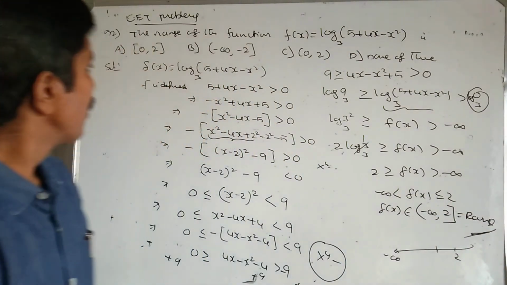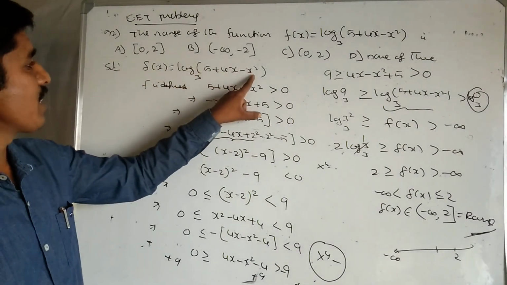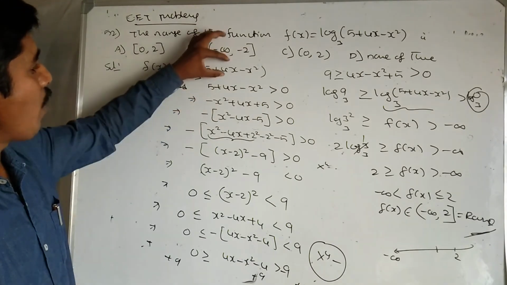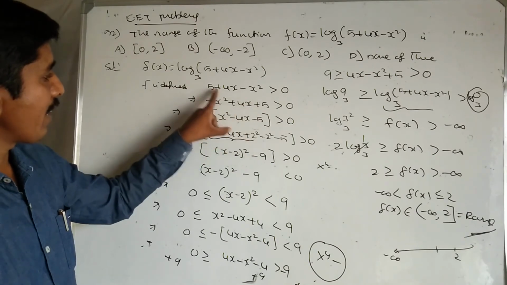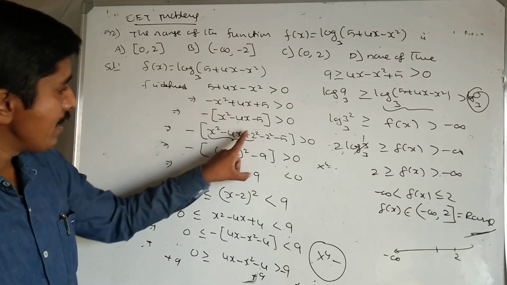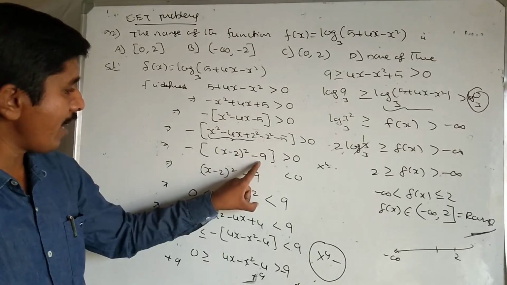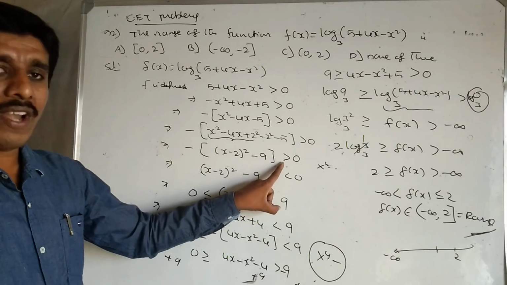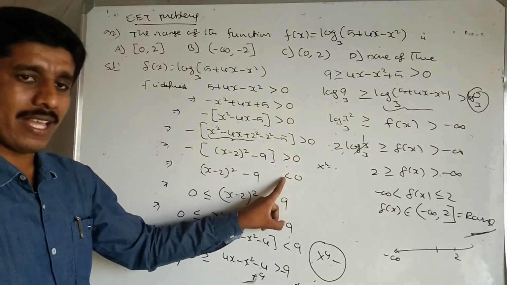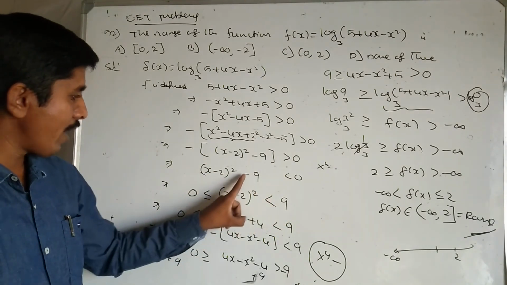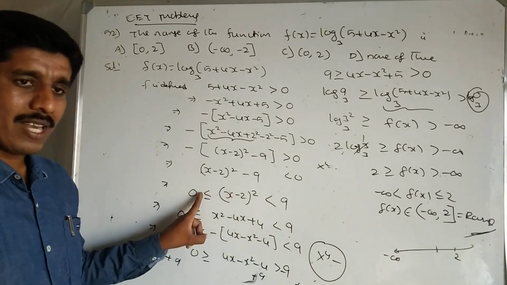Mind it. f of x equal to log of 5 plus 4x minus x square base 3. This function is defined only when this is greater than 0. Here minus x square plus 4x plus 5, take minus common. Adding and subtracting 2 square, clearly x minus 2 whole square minus 9. Multiplying minus means the inequality changes: minus becomes plus, greater than becomes less than. x minus 2 whole square, shifting to the right side, minus becomes plus 9. Clearly whole square is greater than or equal to 0.